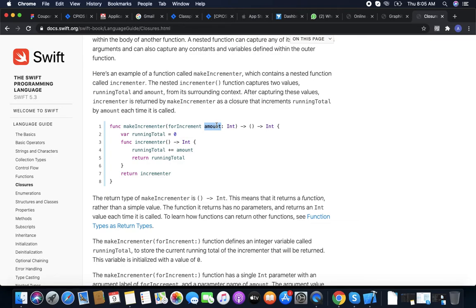Now we have another function within the function. This is called a nested function, and we call it incrementer. Within incrementer, we add the total value to the amount, and now we return this incrementer. So we return this closure. So we can return a function. This is how we return the function here.